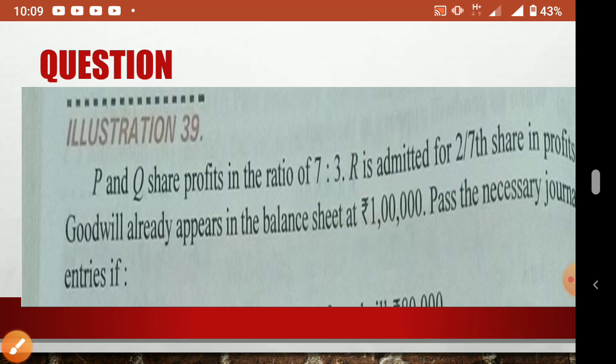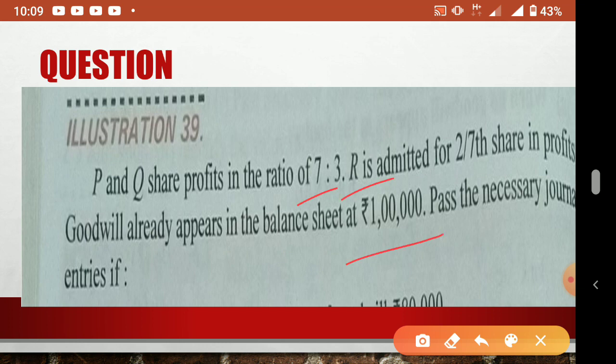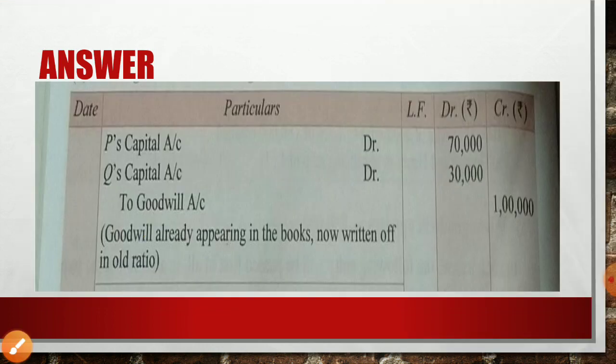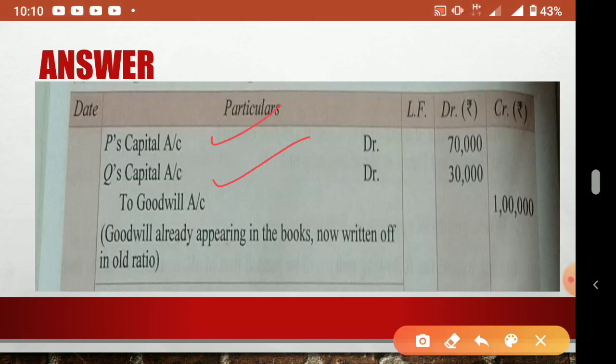So how to pass the journal entry? Simple. This 1 lakh rupees we can directly divide in 7 is to 3. The total is 10, so 70,000 and 30,000 will come. P will be taking away 70,000 and Q will be taking away 30,000. So the journal entry: P's capital account debit, Q's capital account debit, to goodwill 1 lakh. Understood? So these are the cases.